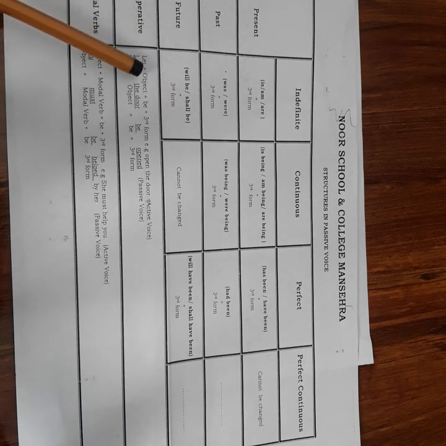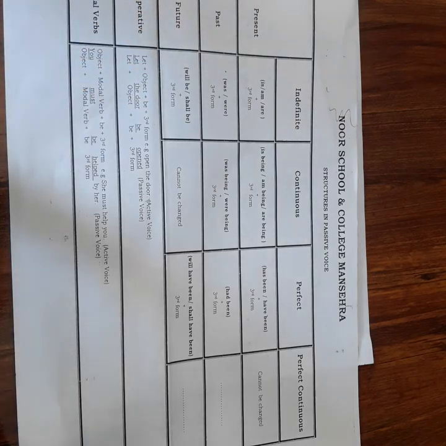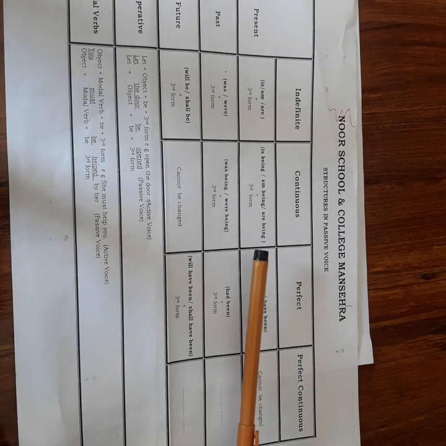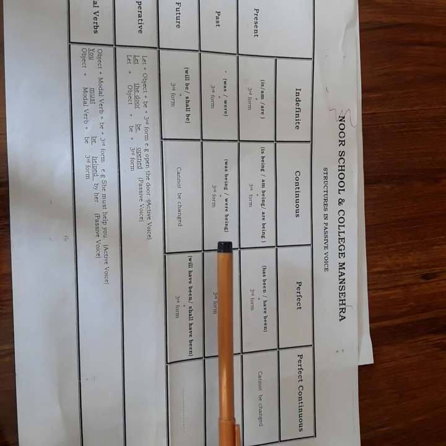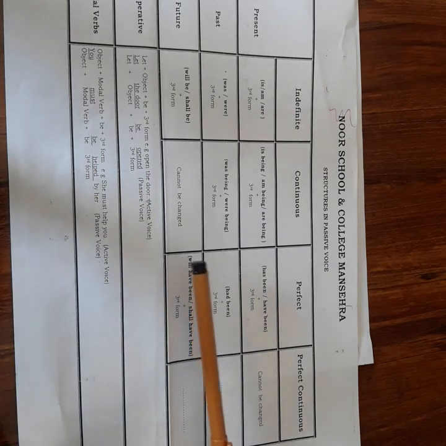In case of future indefinite we use will be, shall be plus third form of verb. And in present continuous we use is being, am being, are being plus third form of verb. In past continuous we use was being, were being plus third form of verb. And future continuous cannot be changed.